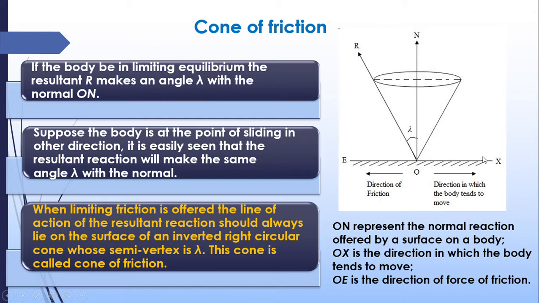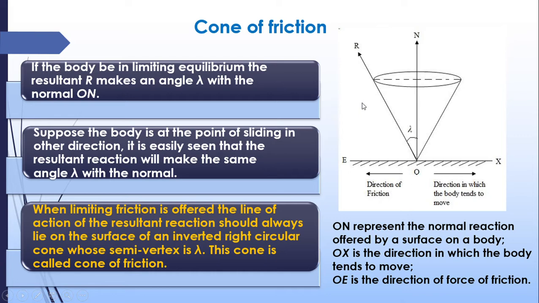Now we are inclining this surface, we are just taking this surface up. At some point the body will be in equilibrium and will not be moving. But after some time the body just starts to slide down, because its frictional value increased more than that of the limiting friction. Up to that point the resultant force will be at an angle of lambda from the normal reaction.